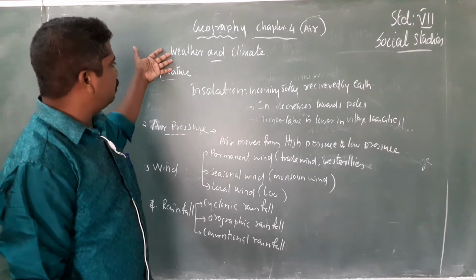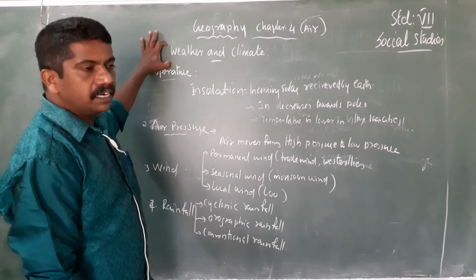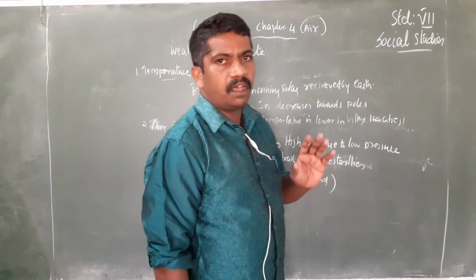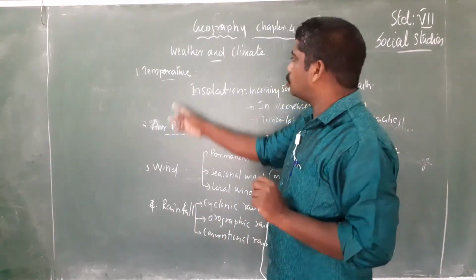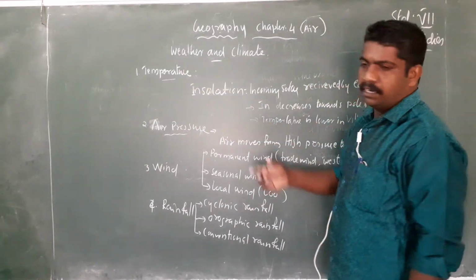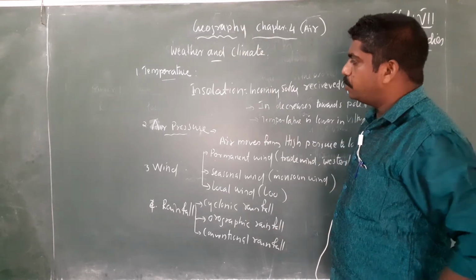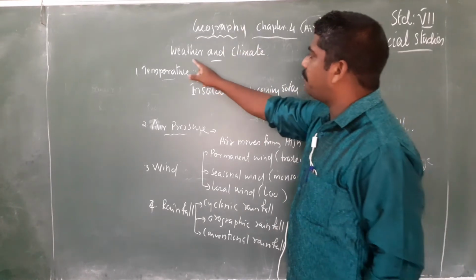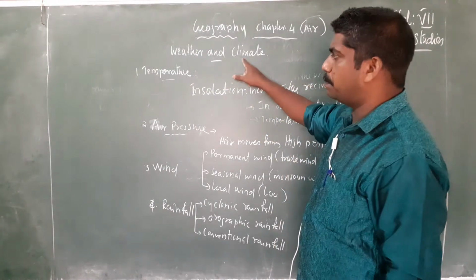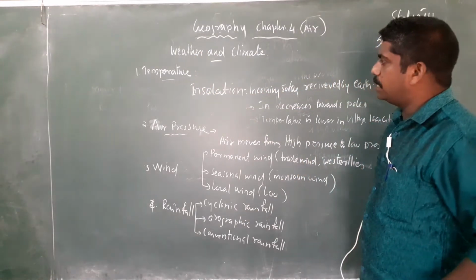As you know, the day-to-day condition of the atmosphere is called weather, or the condition of the atmosphere for a short period is called weather. The condition of the atmosphere for a long period is called climate. That was studied in the previous class. Today we are going to study what are the factors affecting the weather or climate of a place.